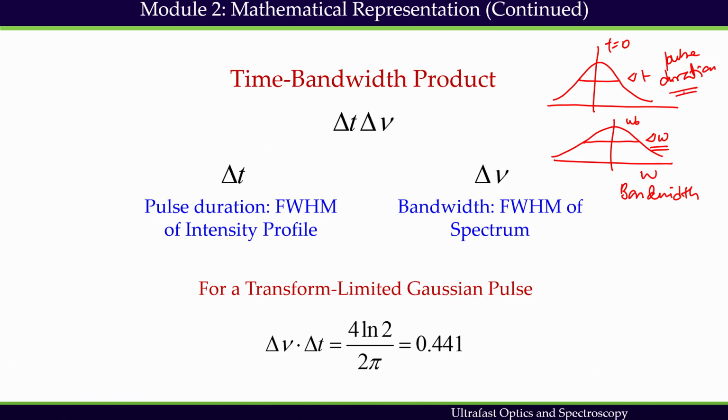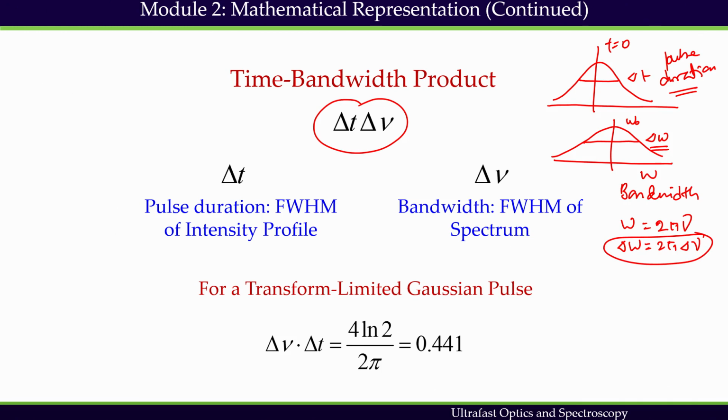This product has a particular meaning for a particular pulse, delta t, delta nu. Instead of omega, we can write delta nu. We can convert omega to nu very easily, omega is 2 pi nu, so delta omega is always 2 pi delta nu. That is all.